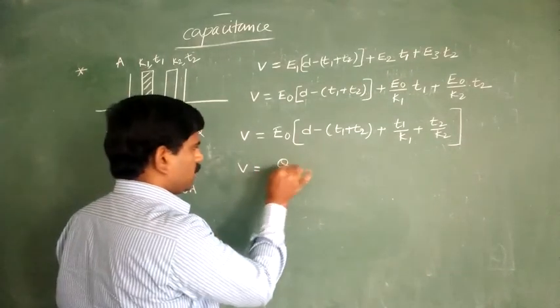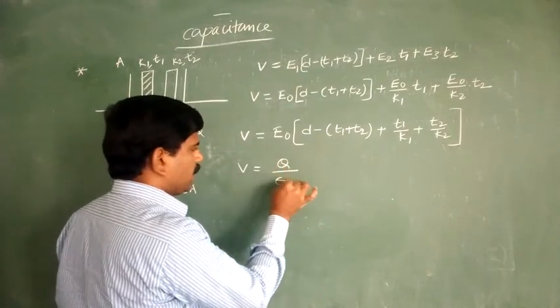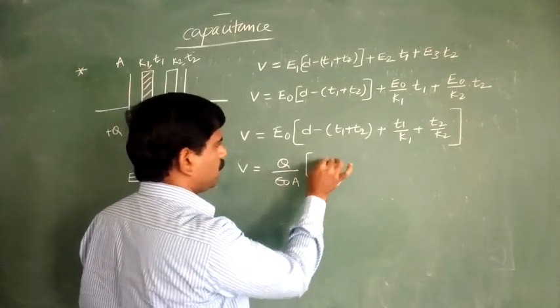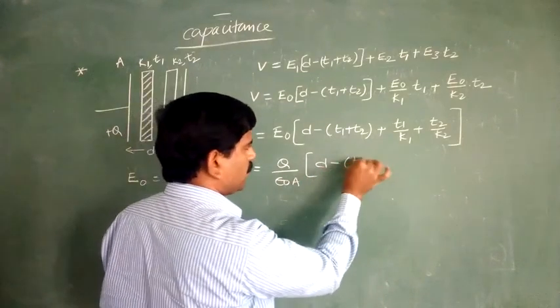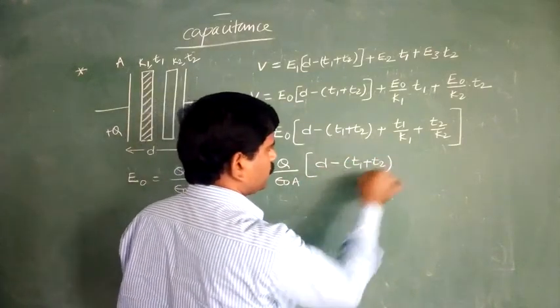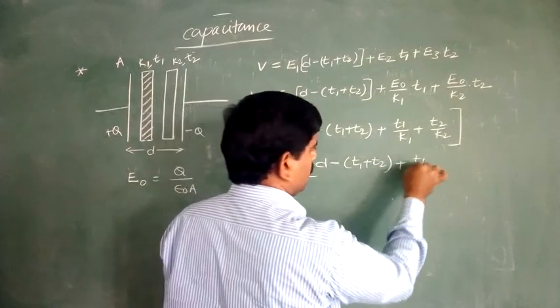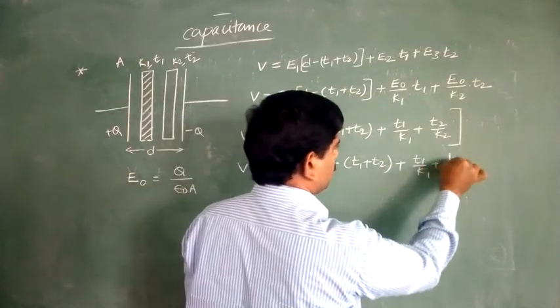So this is nothing but Q by epsilon naught A whole into D minus (T1 plus T2) plus T1 by K1 plus T2 by K2.